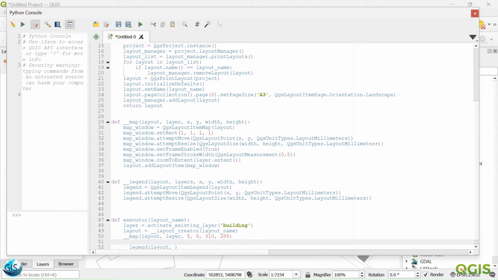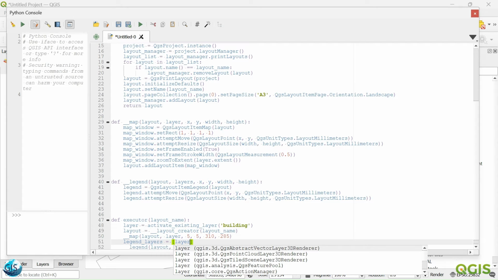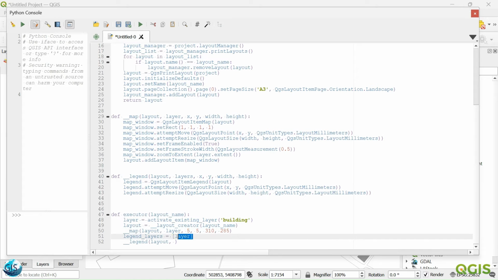Yes, maybe here I can say legend layers, and after that I can give, so I will give here maybe just a layer as one input. But definitely you can give a bunch of layers to that. Then after that, we will pass this one there. What should be the x, y, and z coordinate?